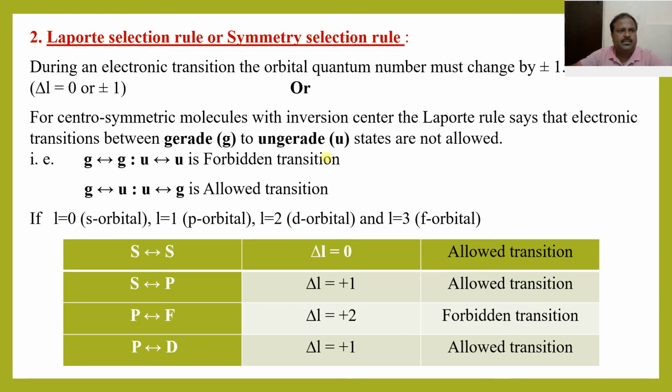Next we discuss the second one, the Laporte selection rule. This is also called the symmetry selection rule. According to this rule, during an electronic transition, the orbital quantum number must change by 0 or plus or minus 1. That is delta L is equal to 0 or plus or minus 1.